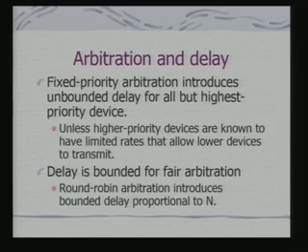If you have an unbounded delay, you cannot really design a real time system on such a network, because you cannot guarantee the task being finished within a deadline. So, unless higher priority devices are known to have limited rates that allow lower priority devices to transmit, you may have absolutely unbounded delay for the low priority devices.